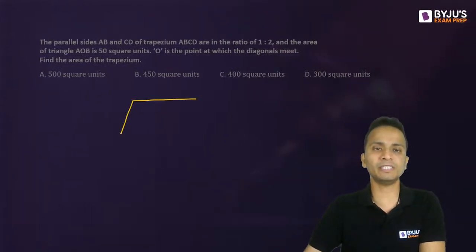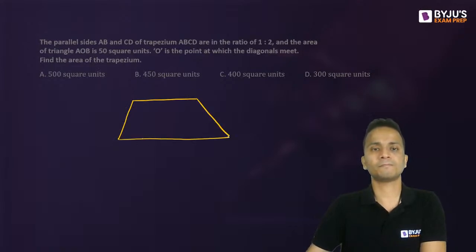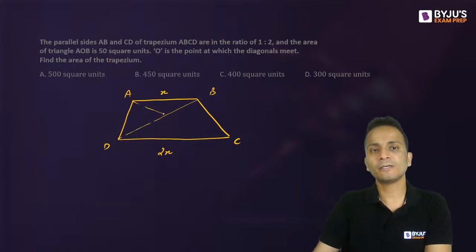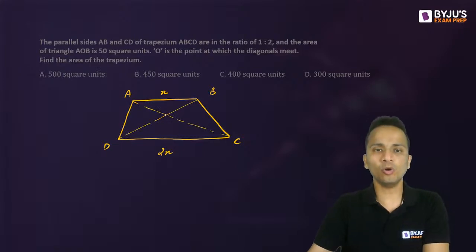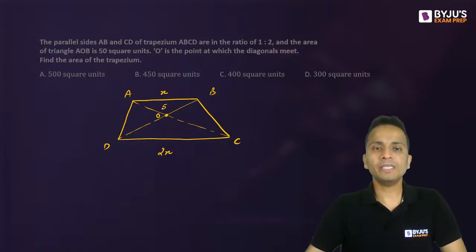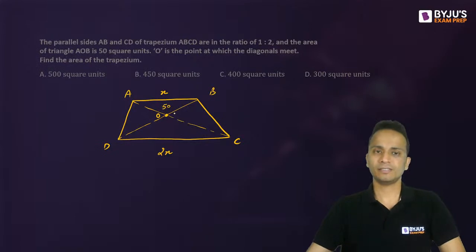So I'll draw a trapezium. The sides are A, B, C, and D. Now the ratio of the length of the sides AB and CD is 1:2. So I'll assume this as X and this as 2X. Also, the diagonals intersect at point O. So this is point O. Now the area of triangle AOB is given as 50.